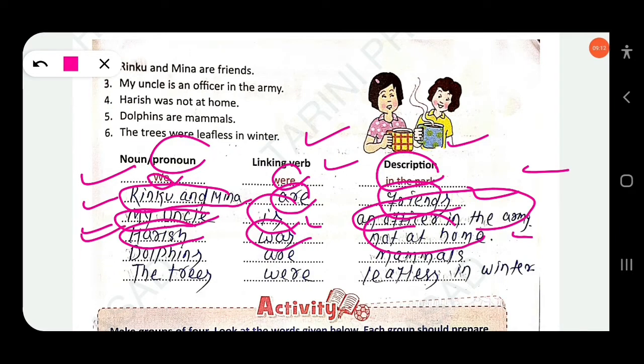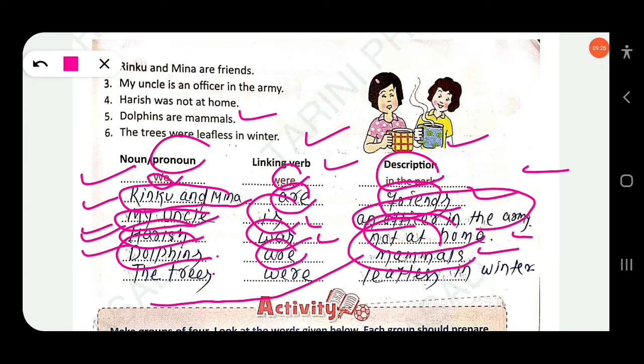Okay. Dolphins are mammals. So dolphins is the subject, and are is the linking verb. Mammals. Who are mammals? Dolphins. Mammals describes dolphins. Okay, mammals is the description word, and are is the linking verb.